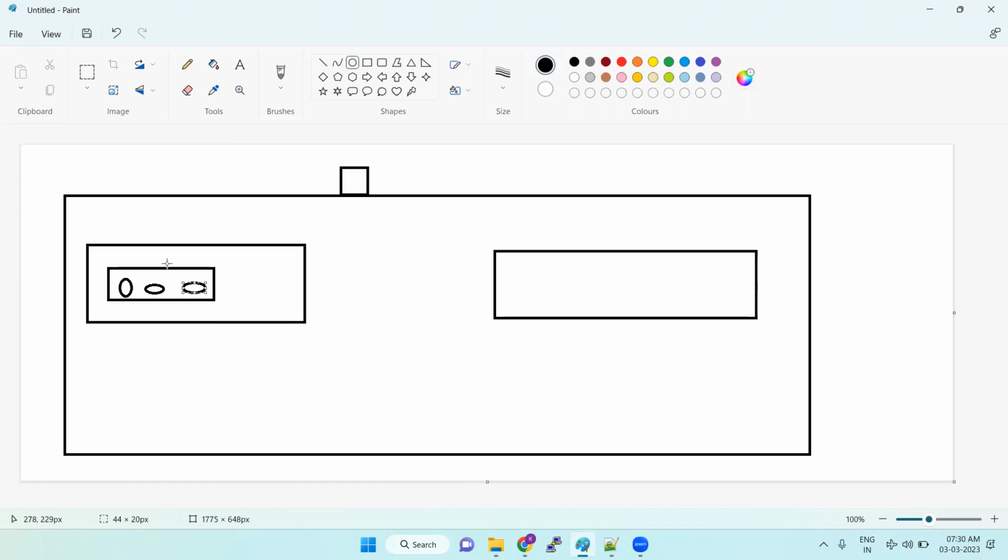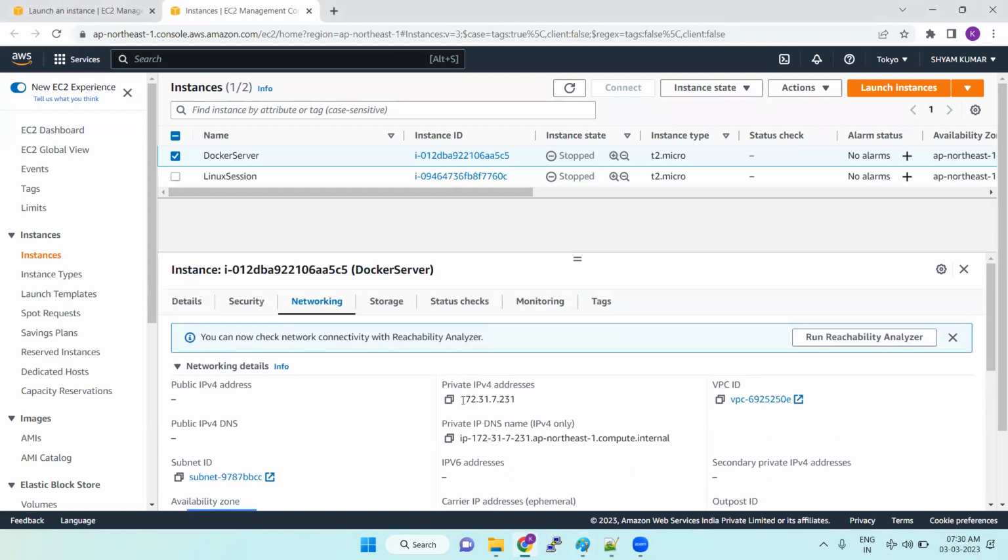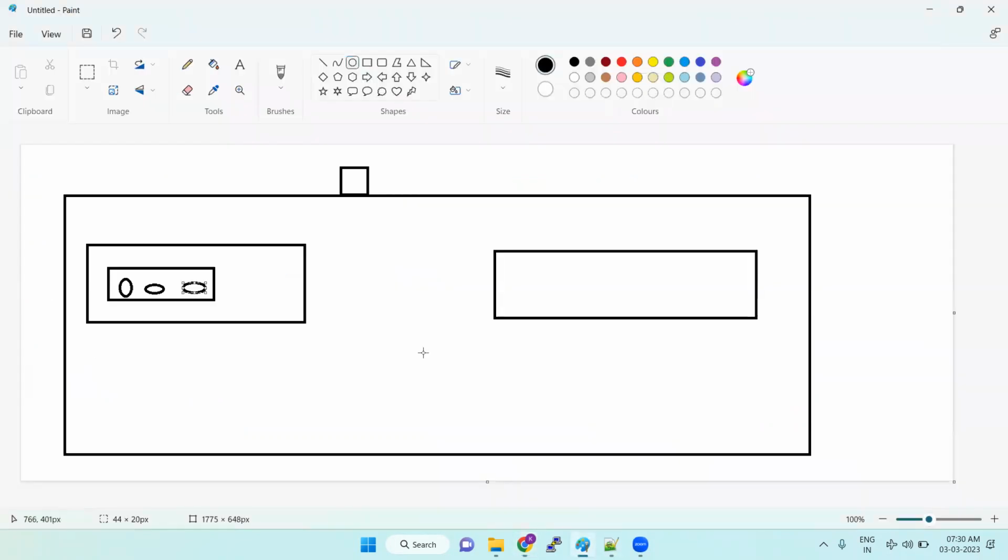This whole network, we can create our own. How the IP address is generated, how the private IP is assigned, how the public IP is assigned, all these things we'll see in the networking concept. Are you able to understand this concept: VPC, subnet, and availability zone?